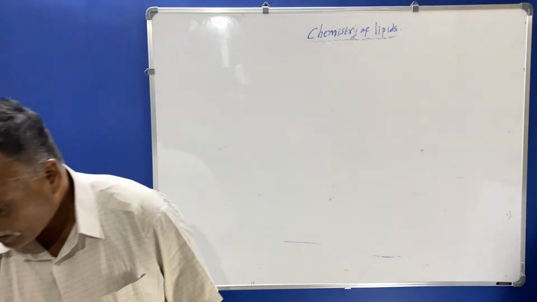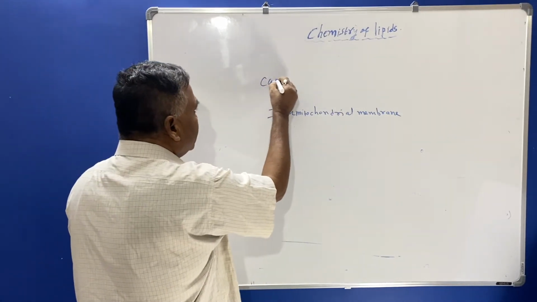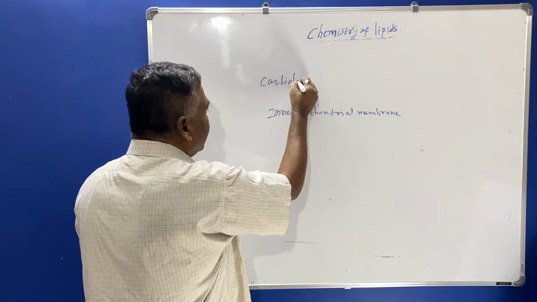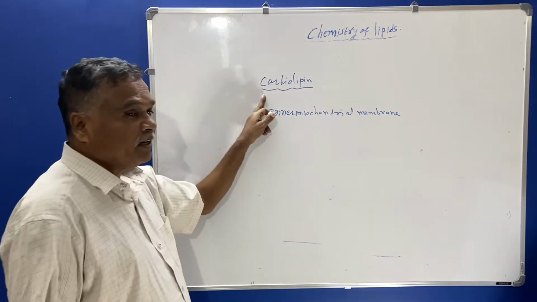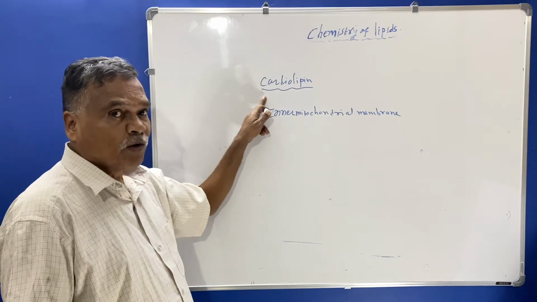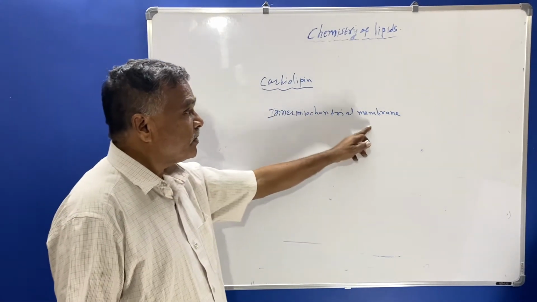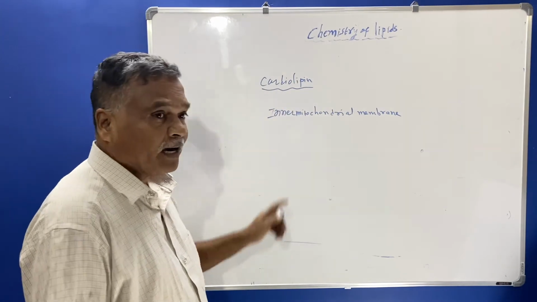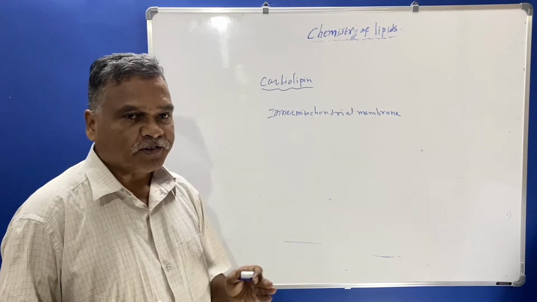Cardiolipins are seen in the inner mitochondrial membrane. Cardiolipin comes under the glycerophospholipids. Now the inner mitochondrial membrane shows cardiolipin, and this cardiolipin carries out two important functions in the body.